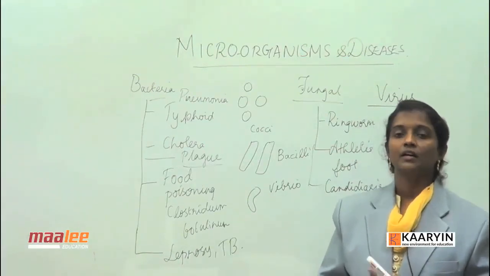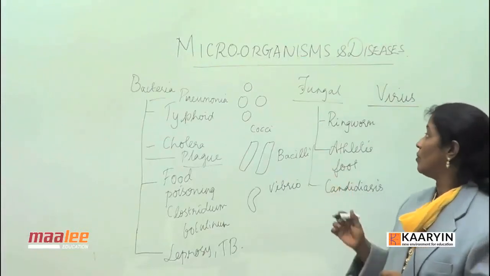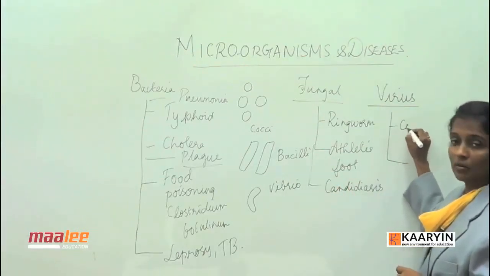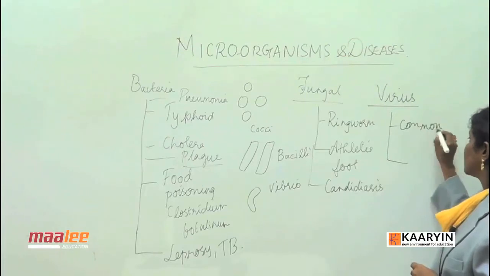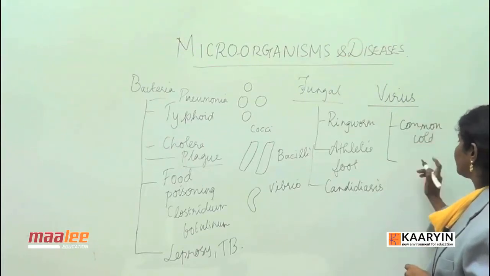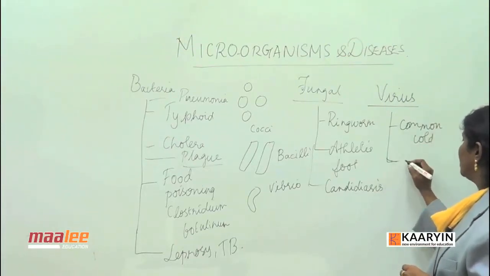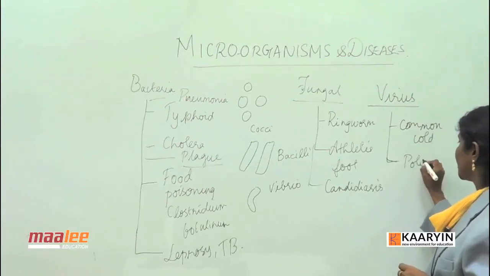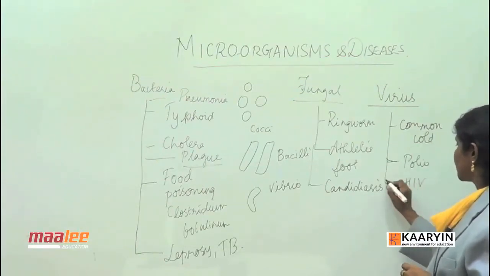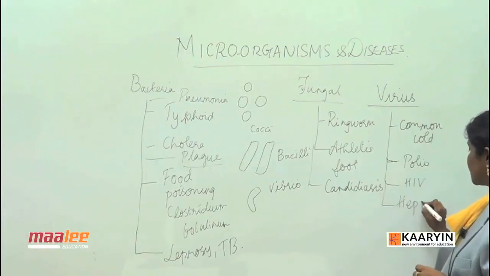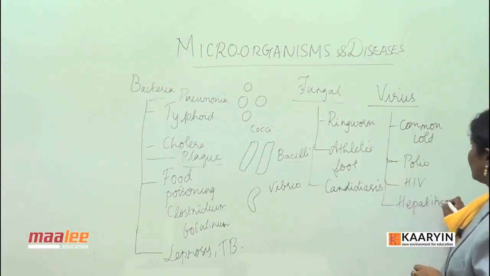Poliomyelitis is caused by a virus, and ranging from poliomyelitis to the common cold, we have quite a lot of diseases which come under viral disease. It is very common: the common cold, then polio, then HIV, then hepatitis. So, various diseases are also caused by viruses.